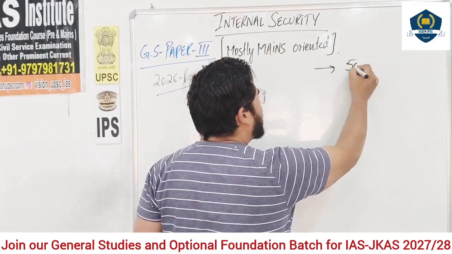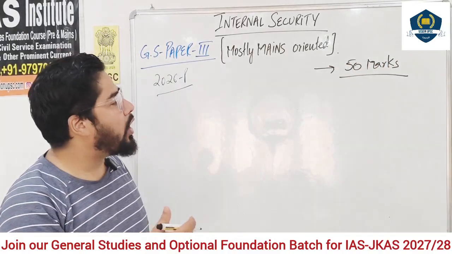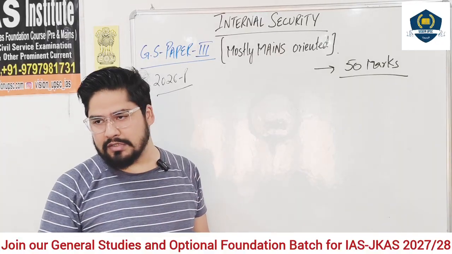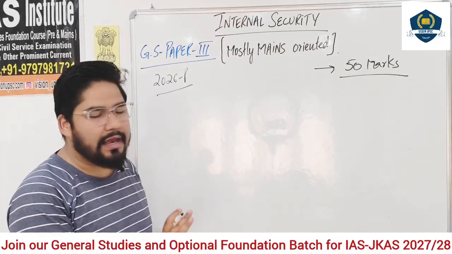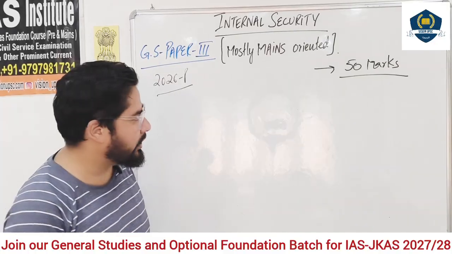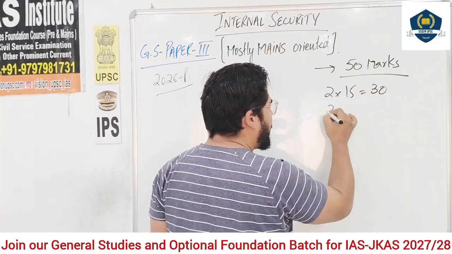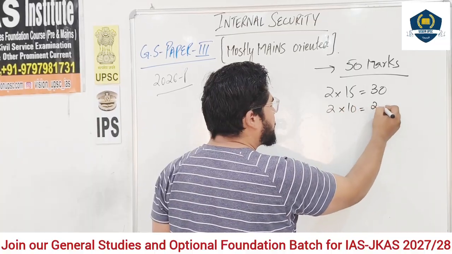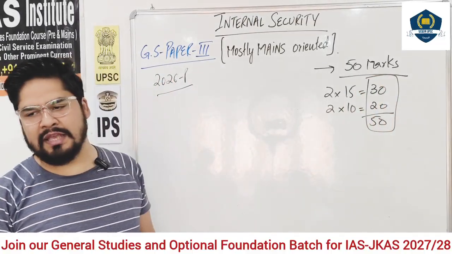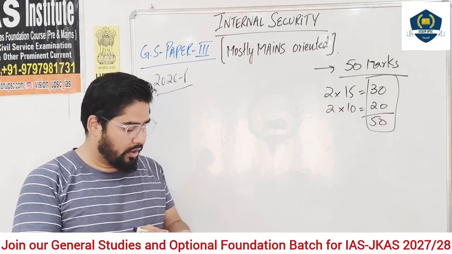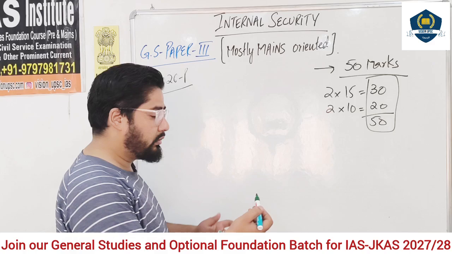Minimum 50 marks come from this topic. They can go up to 70, 80, even 100 marks depending upon the happenings in that year, but minimum 50 marks are guaranteed from this section in GS paper 3. The 2 questions of 15 marks and 2 questions of 10 marks. You will have this thing in your mains exam for sure. So 50 marks is a very great score.